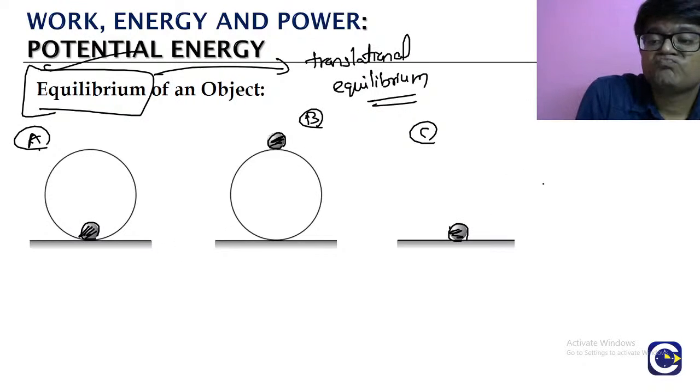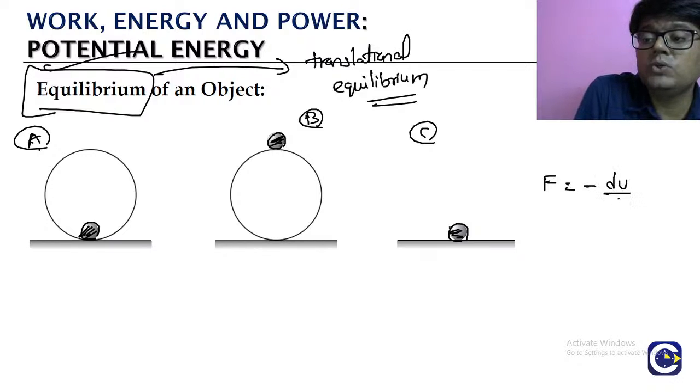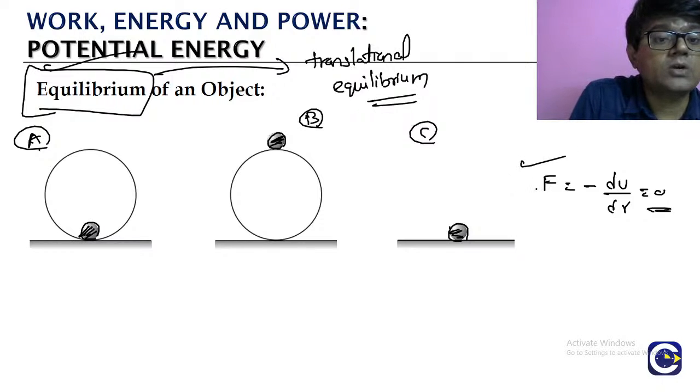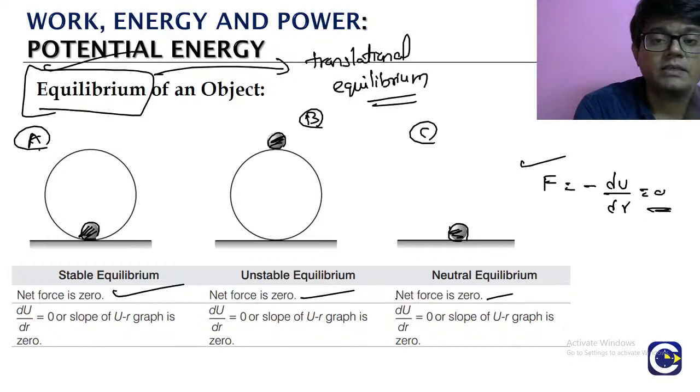Remember, if you look at the force here, we're talking about the conservative force, which is the gravitational force. It will be equal to minus du by dr, and that will be equal to 0. Here the force should be equal to 0. Then only we will talk about equilibrium. So in this case, net force will be 0 in all three, case A, case B, case C. That is why we are calling them equilibrium.